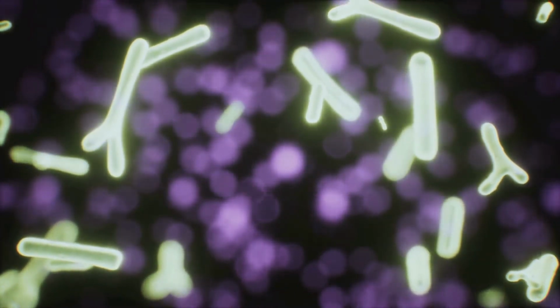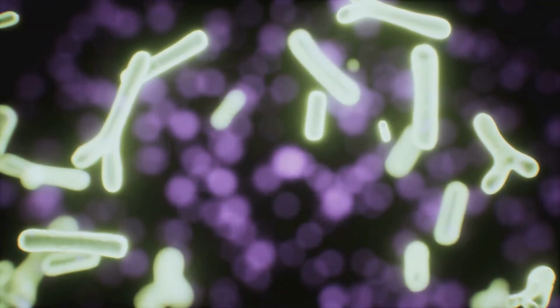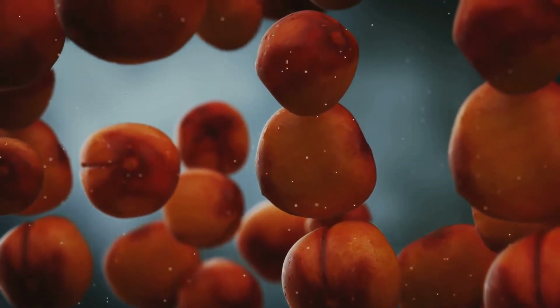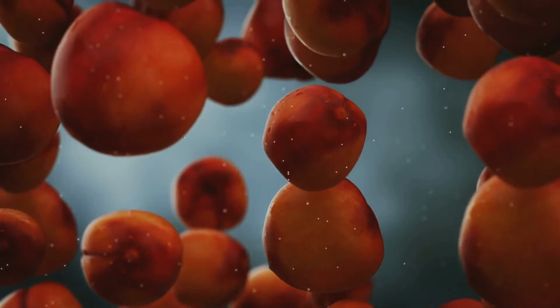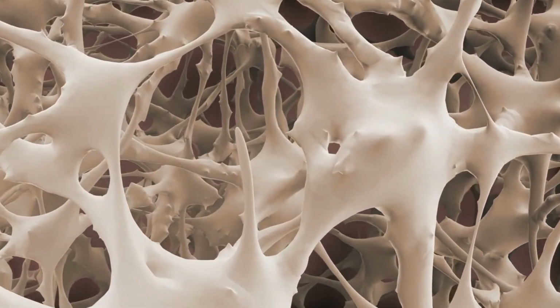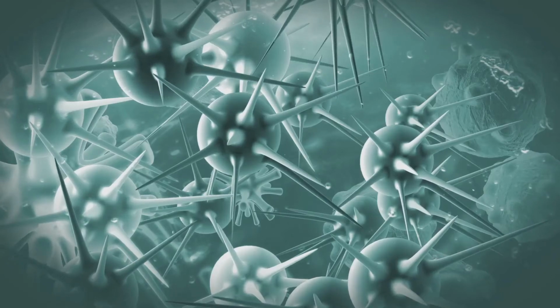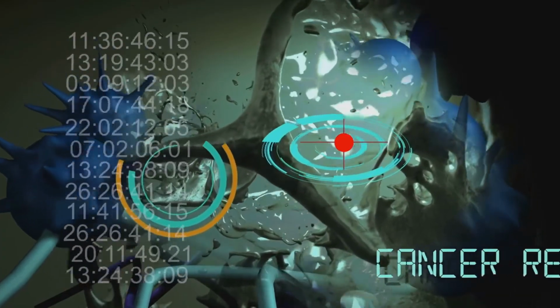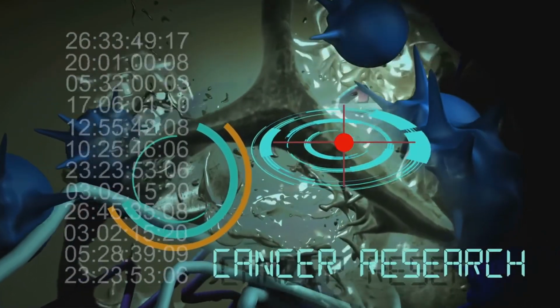Once the cell cycle is disrupted, abnormal cells can begin to accumulate. These cells may form a tumor, a mass of tissue that arises from uncontrolled cell growth. Tumors can be benign, meaning they don't invade nearby tissues, or malignant, meaning they spread and damage surrounding structures. Malignant tumors are the hallmark of cancer and can metastasize, or spread to other parts of the body, through the bloodstream or lymphatic system. As cancer cells spread, they disrupt the normal functions of tissues and organs.